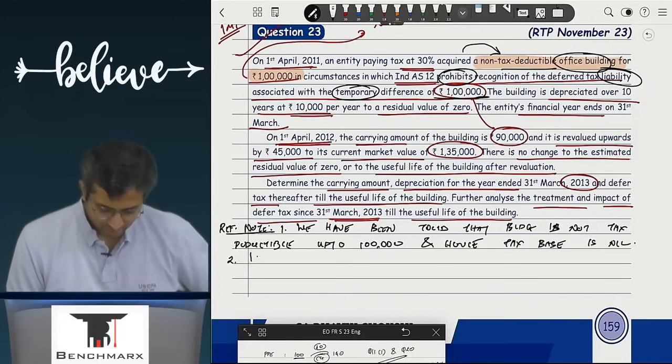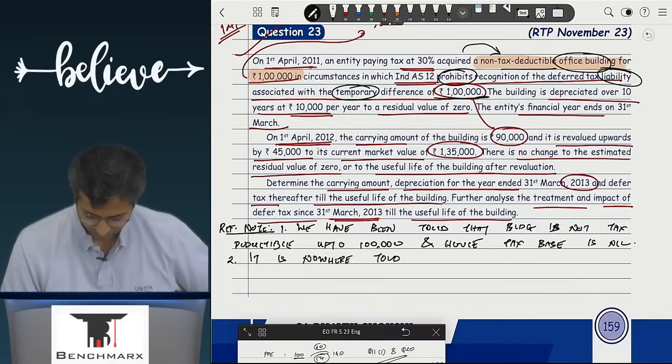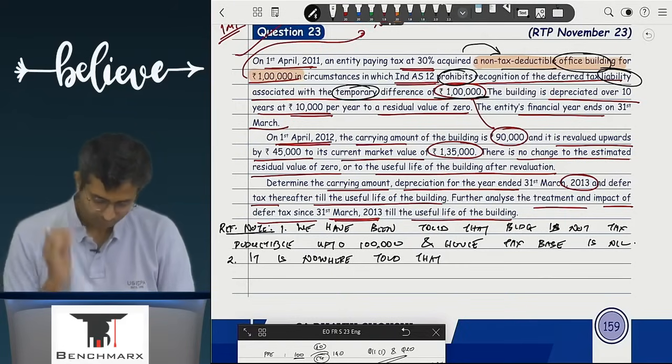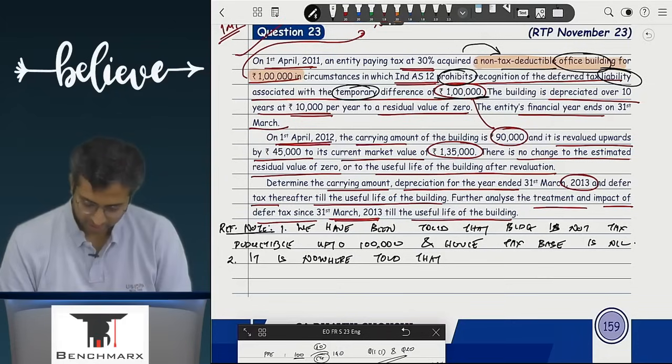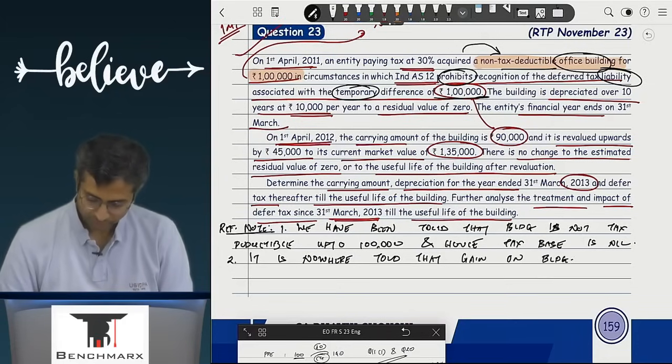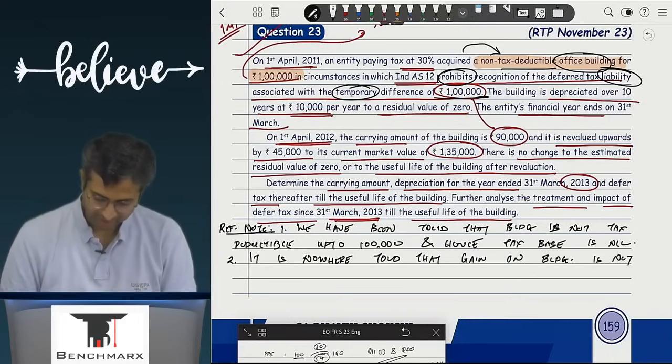Point 2. It is nowhere told that gain on building is not taxable.